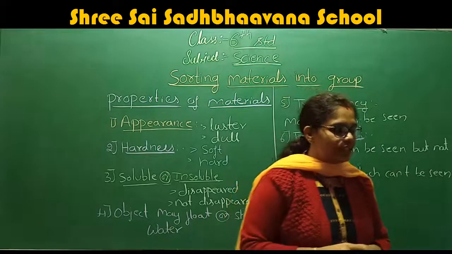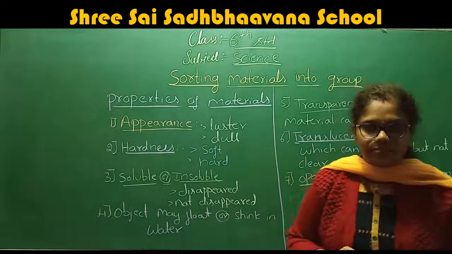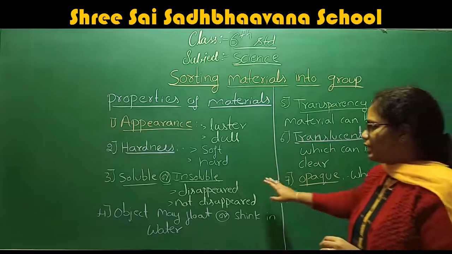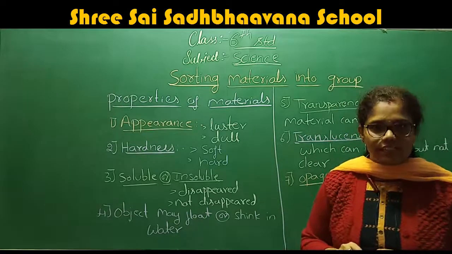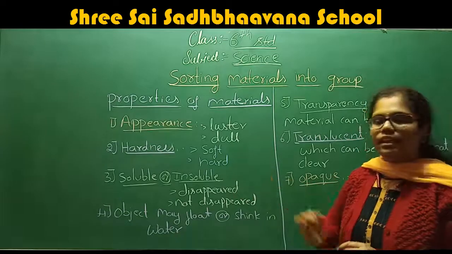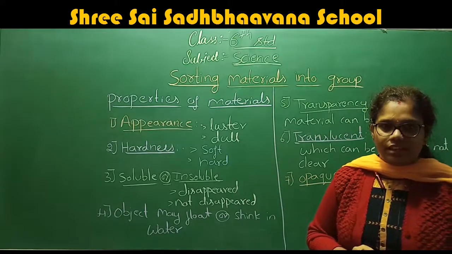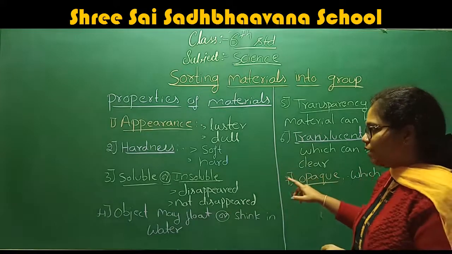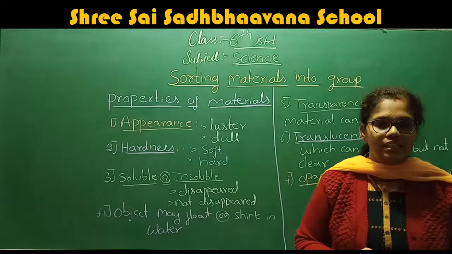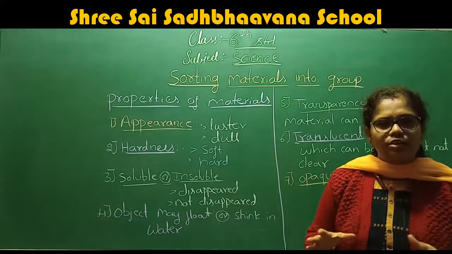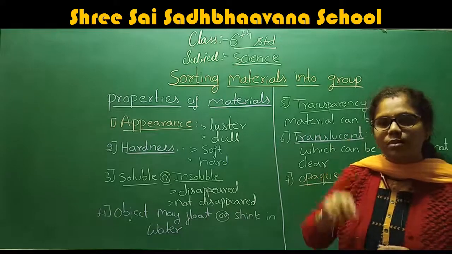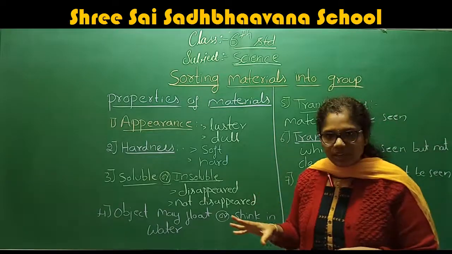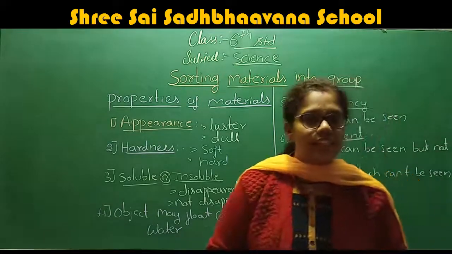Now we are going to discuss the third important property of the material, that is soluble and insoluble. What are the two things we want to discuss now? One is the soluble and another one is the insoluble. What is this soluble material? What is this insoluble material? There are two types of materials: one is the soluble material and another one is the insoluble material.